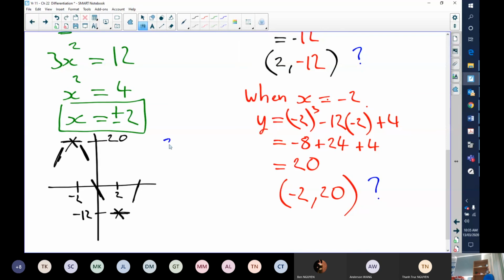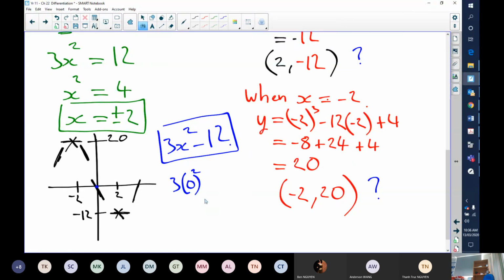3x squared minus 12. That's our derivative. I figured that out before. So I just need to substitute in my x value. So here, let's figure out what the gradient is at 0. If I substitute 0 into this, I'll have 3 lots of 0 squared, minus 12, which is equal to minus 12. There we have it. We have a negative gradient. So we know at 0, there's a negative gradient.